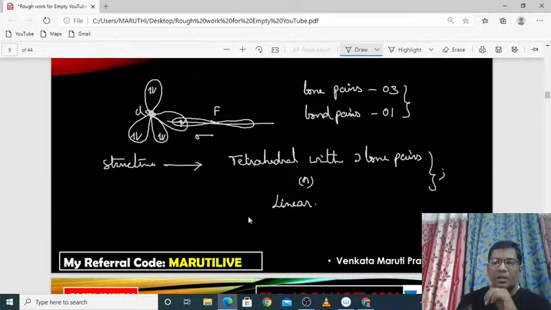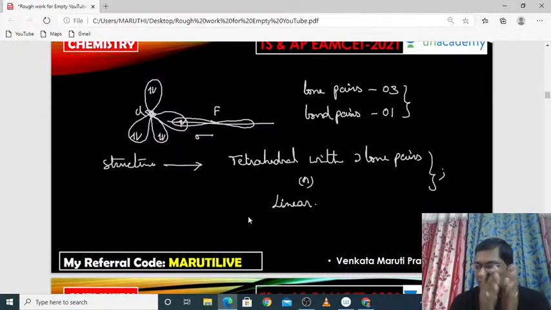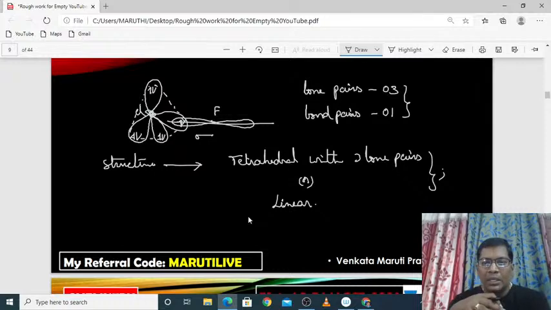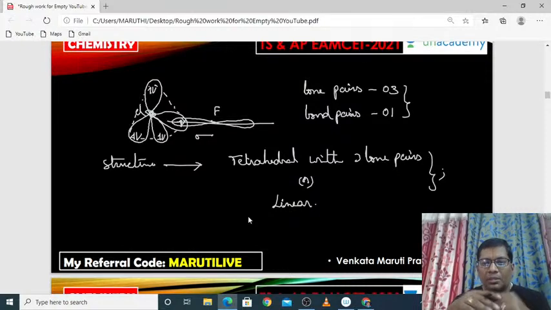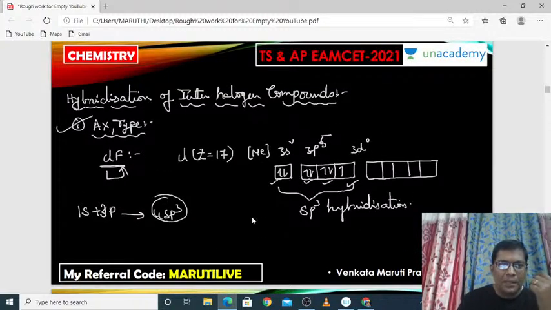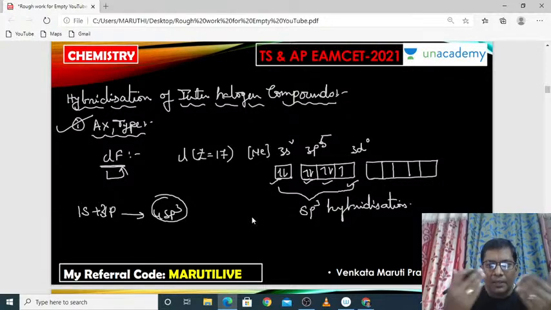It looks like a tetrahedral, but it is not actually a tetrahedral. It is a tetrahedral with 3 lone pairs, or simply linear. That's all. This is all about an interhalogen compound of AX type. Likewise, you can do AX3 type, AX5 type and AX7 type.